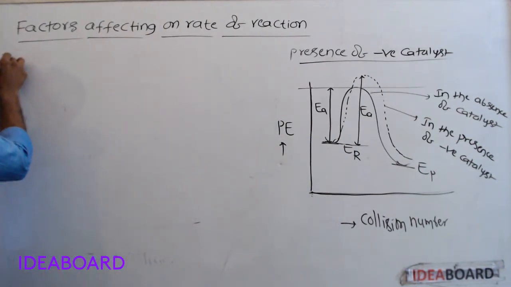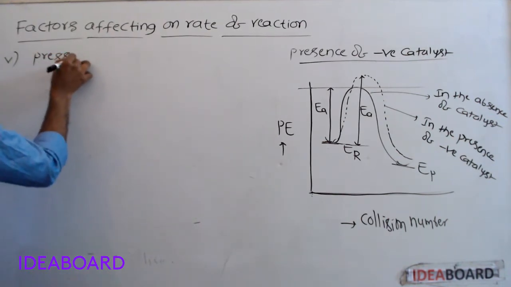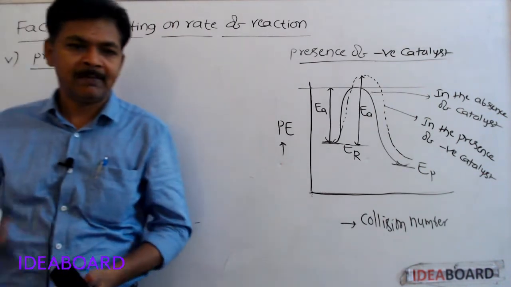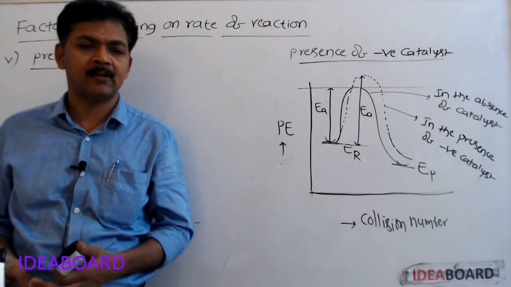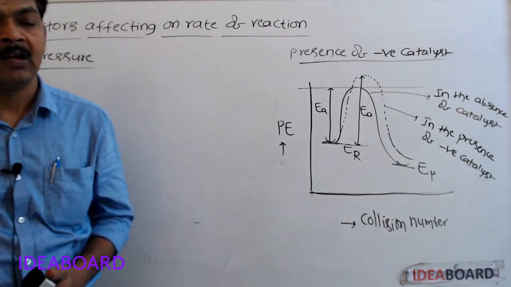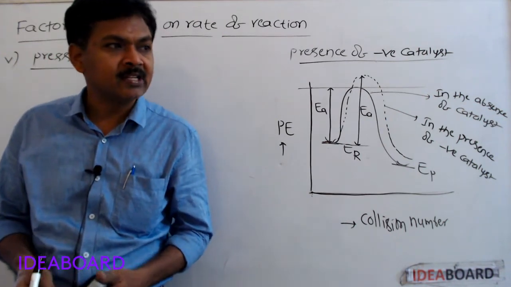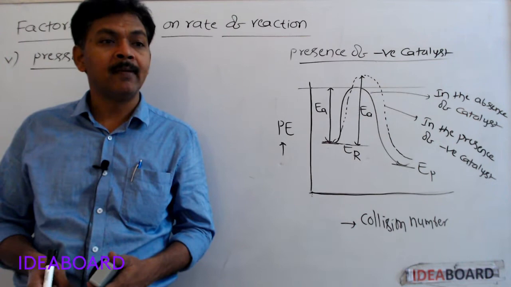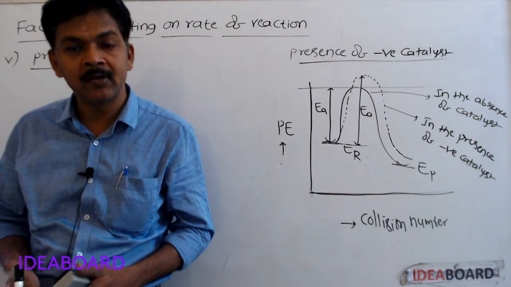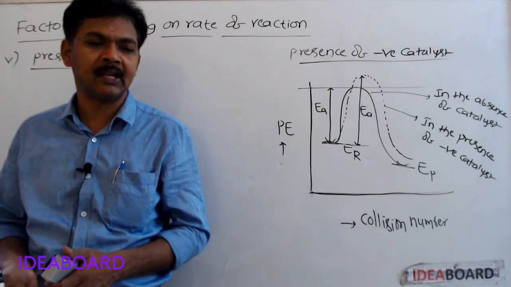Next, the fifth one, pressure. If pressure increases, then volume decreases. Volume decreases means concentration increases. Concentration increase means number of reacting molecules per unit volume increases. Number of reacting molecules per unit volume increase means number of collisions increase. As the number of collisions increase, rate of reaction increases.